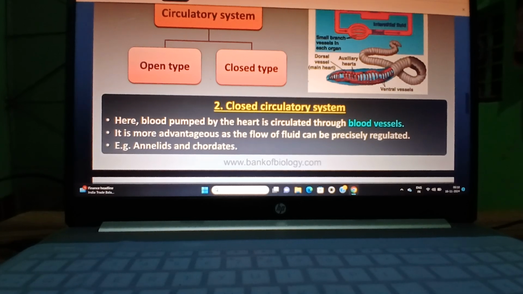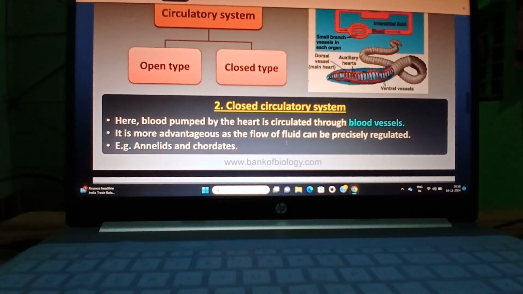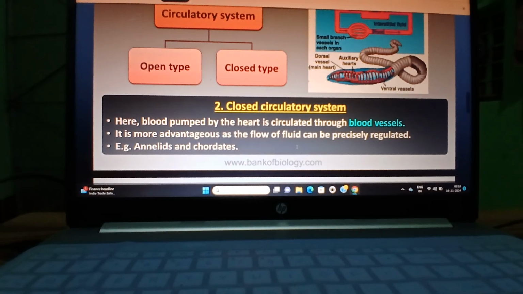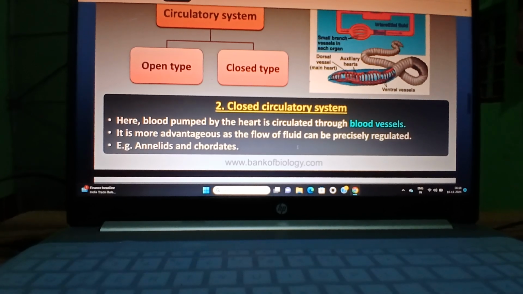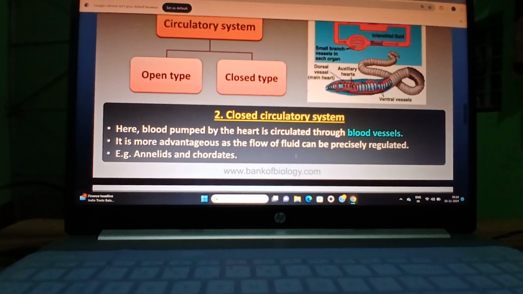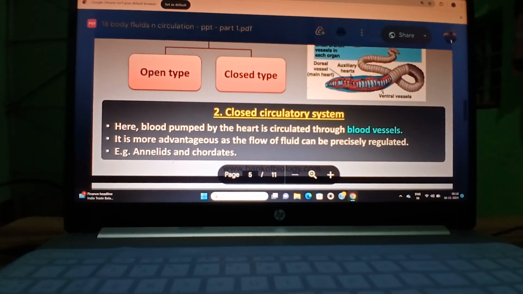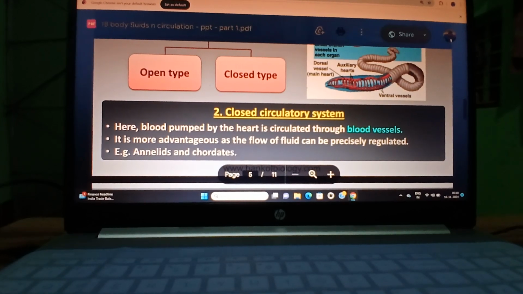It is the most advantageous, as follows. Why? Because between artery and vein there is a capillary. Sorry students for the disturbance in the sound. Which animals have this closed circulatory system? Annelids and chordates.